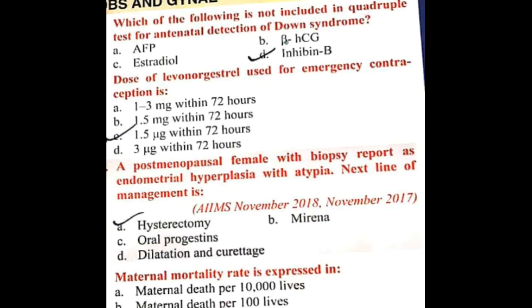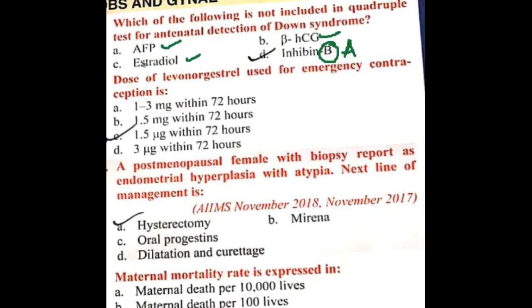In quadruple test we do AFP, estradiol, beta HCG, and inhibin A is done, not the inhibin B. Inhibin A is done in quadruple test but not the inhibin B.